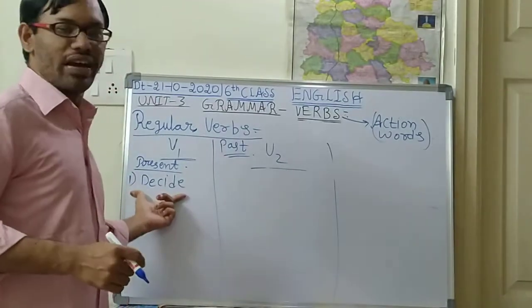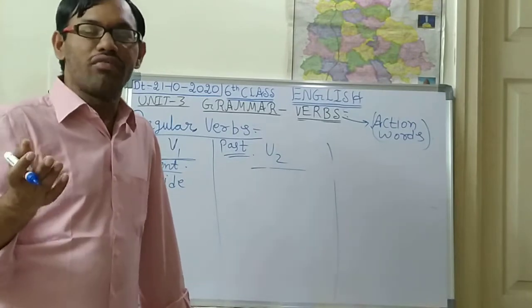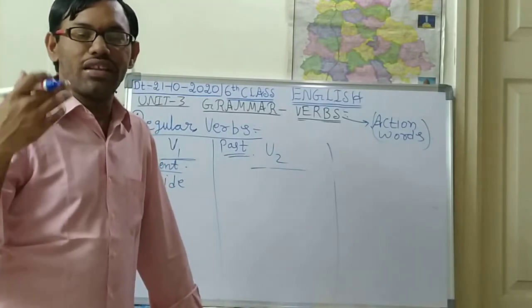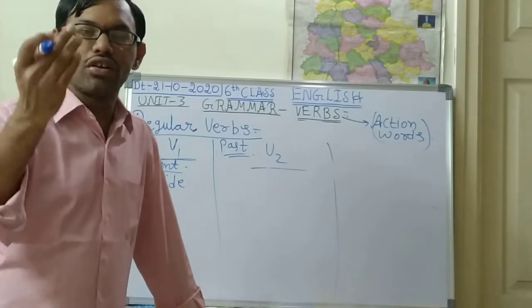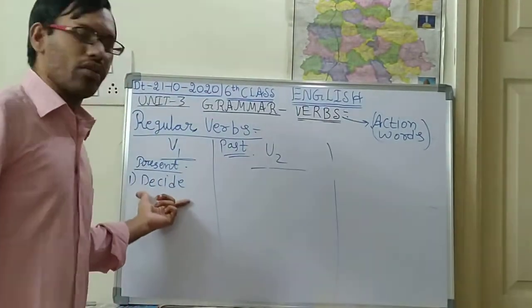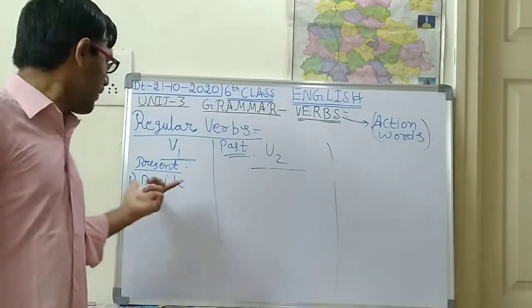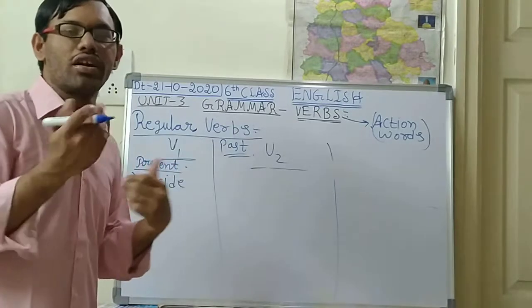What is the meaning of decide? Decide means to give a final decision, to state the final opinion, whatever idea you are having in your mind, whether it is right or wrong. Decide means to finalize your thinking.